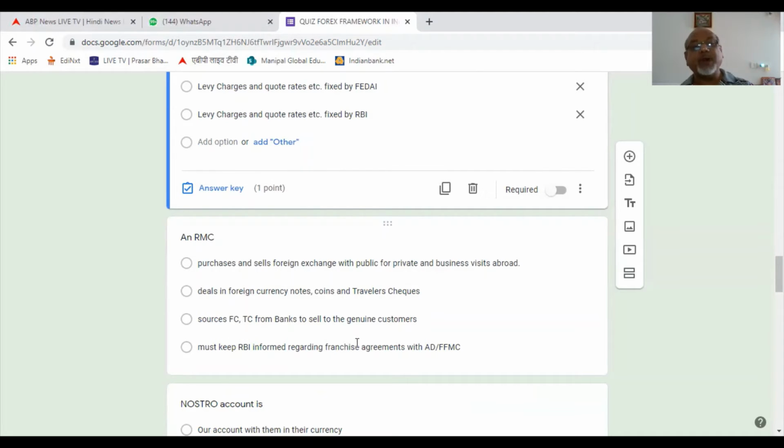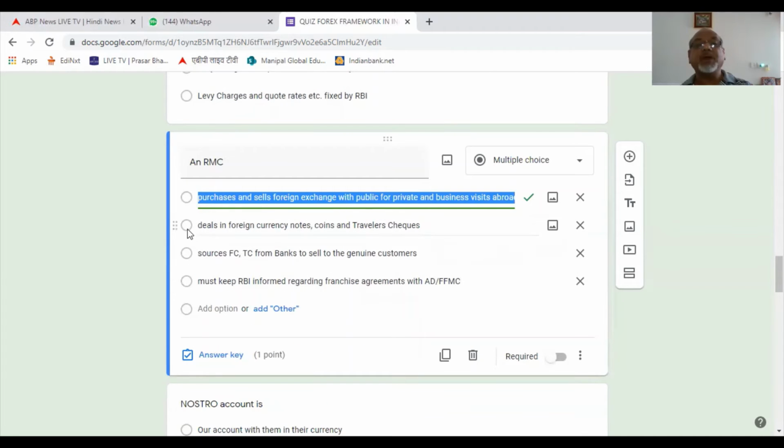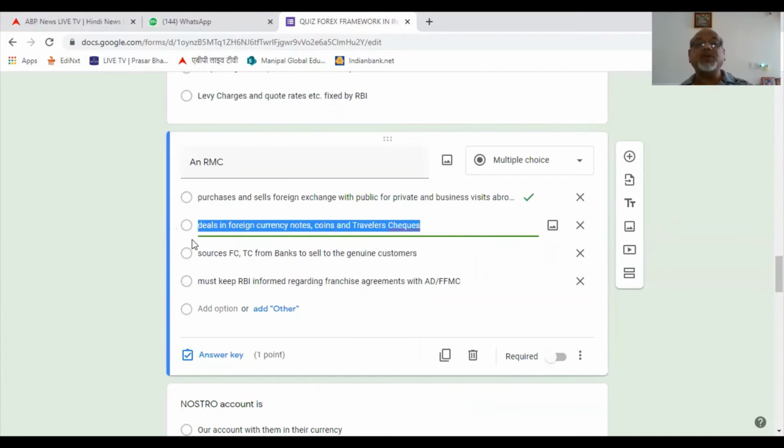Must keep RBI informed regarding franchise agreements with AD, FFMC. No. Whatever franchise agreement is entered between the RMC and the authorized dealer or FFMC, that need not be informed to the RBI. It is just a private agreement between the two parties. So only this is the correct answer. Sorry. Deals in foreign currency notes, coins, and traveller's cheques. This is the correct answer. The others are all incorrect.